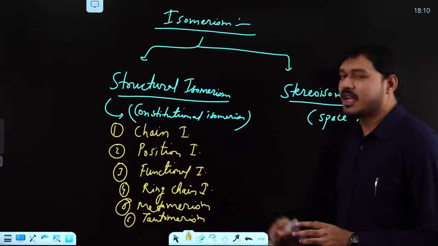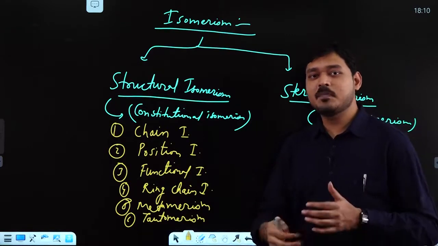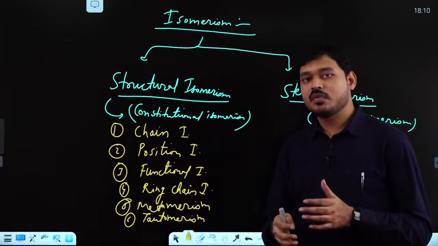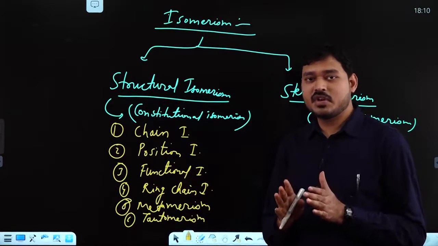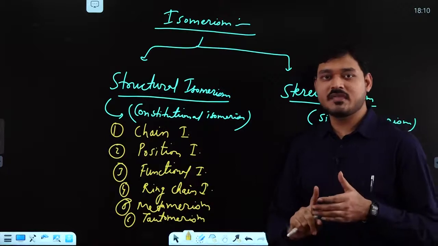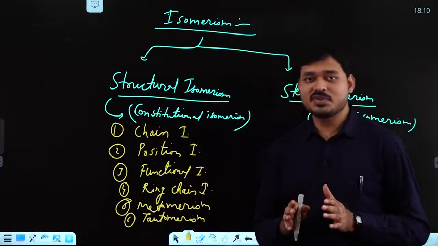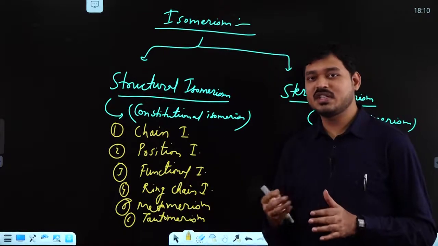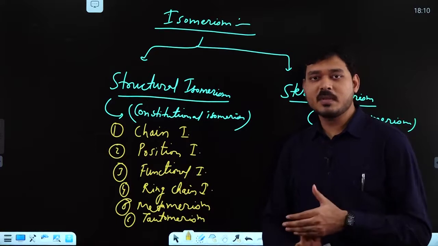When you say position isomerism, it simply means there will be a change in the position. Position of what? 3 types: change in the position of either substituents, functional group, or pi bonds.